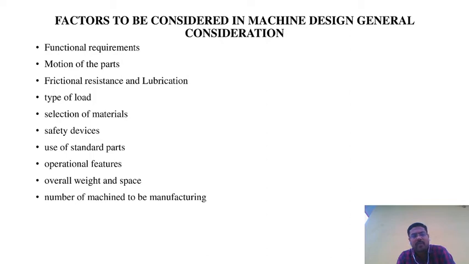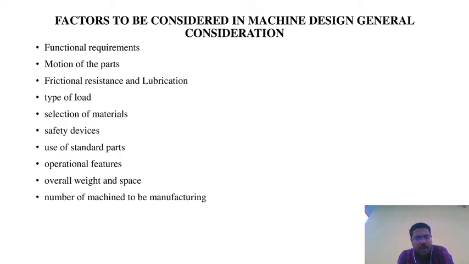And the next point is overall weight and space. Overall weight means that when the machine carries particular loads, the weight and space should be limited, not more than that. You should know what happens where. There are chances of damage and chances of breakdown, so as far as possible, effort should be made to reduce the weight of the element or machine, and to make its size fit the given available space, not more than that space. It is called overall weight and space.